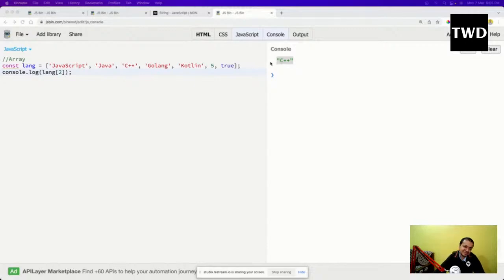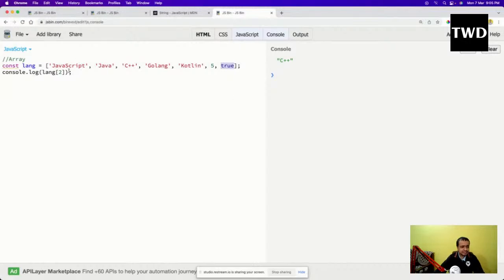See here, one thing you might have noticed. I forgot to tell that all of these are strings, but this is a number, this is a boolean. This is only available in JavaScript. In other programming languages, there are string arrays, there are number arrays. Here, anything you can add. It doesn't matter. But the rest of the things are like other programming languages.